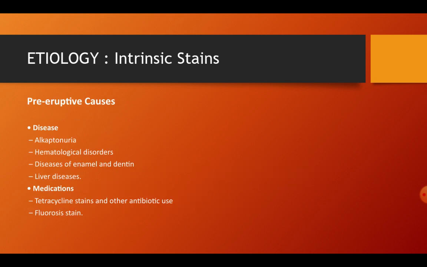Coming to the etiology, for intrinsic stains, the causes can be either pre-eruptive or post-eruptive, means before the eruption of the tooth or after the eruption of the tooth. The pre-eruptive causes can be because of diseases or due to medications. Diseases can be like alkaptonuria, hematological disorders, diseases of enamel and dentine, or liver diseases. Tetracycline stains and other kind of antibiotic use cause discoloration due to medications, as well as uptake of fluoride.